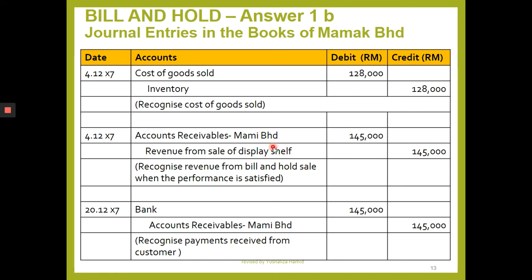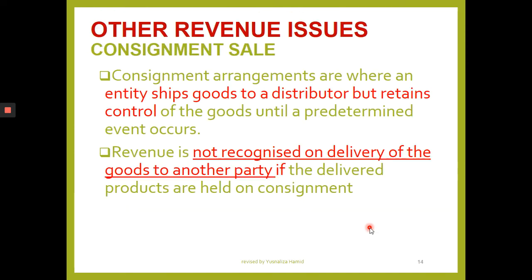Record revenue, debiting accounts receivable, crediting revenue. Then they make the payment after 16 days. Bank is debited, and they make payment of 145,000. Record the payment received.